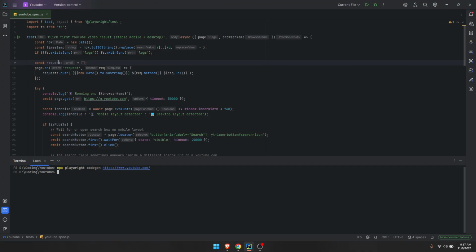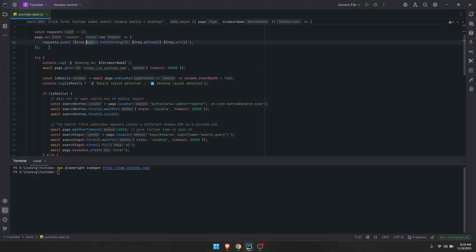Then I have this if too. This if is just checking if the folder logs exists or not. If it doesn't exist, it will create a new folder called logs, and we can save the logs on that folder.